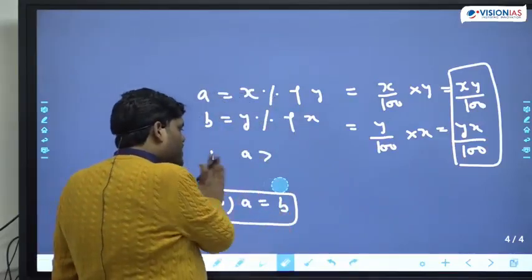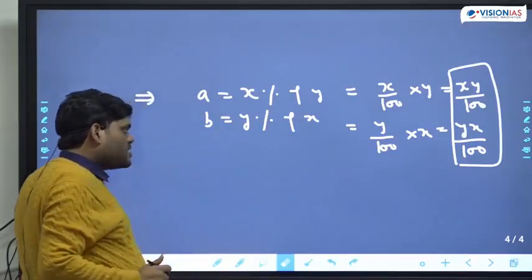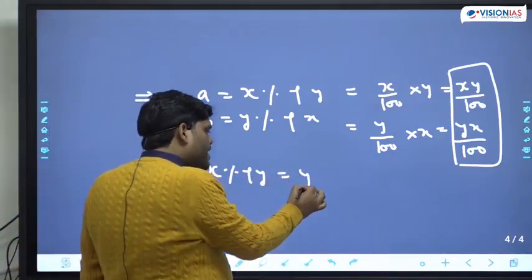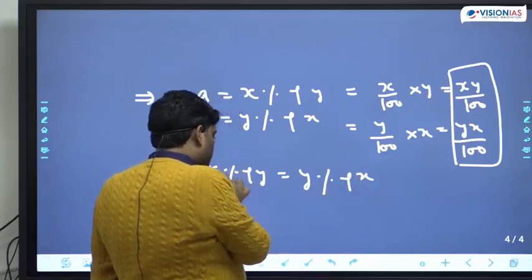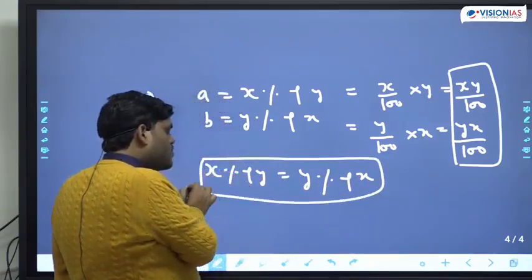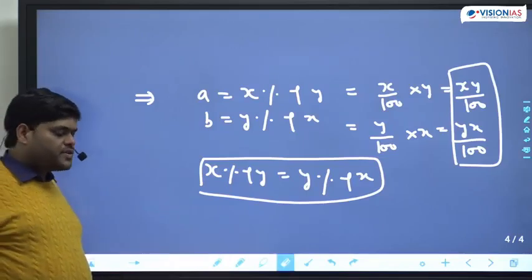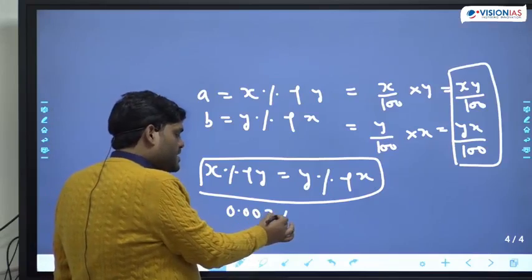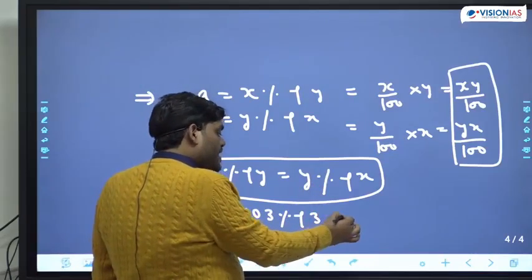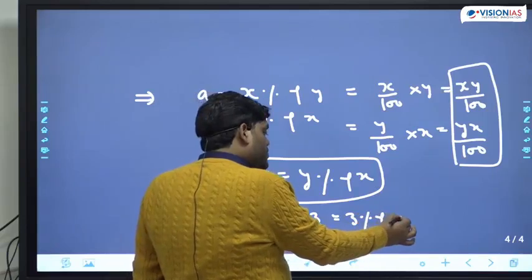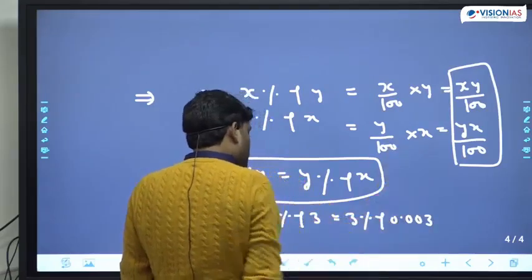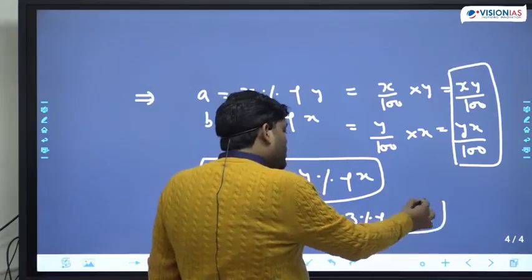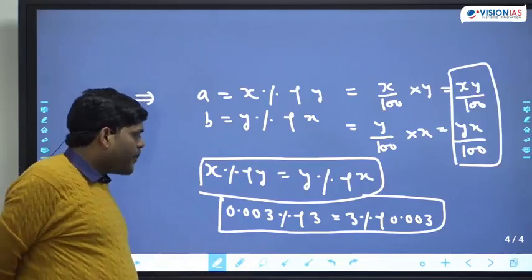So from here a very important concept we have learned, and the concept is X% of Y should be equal to Y% of X. For example, if the question is 0.003% of 3 should be equal to 3% of 0.003.